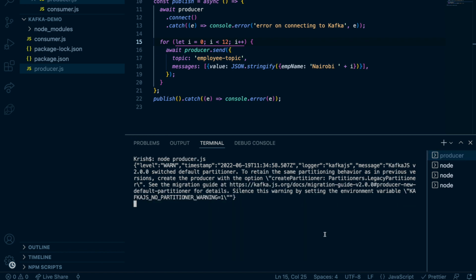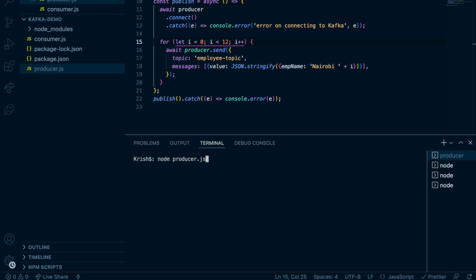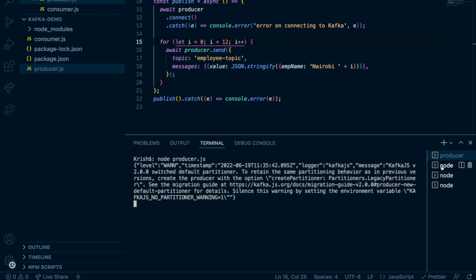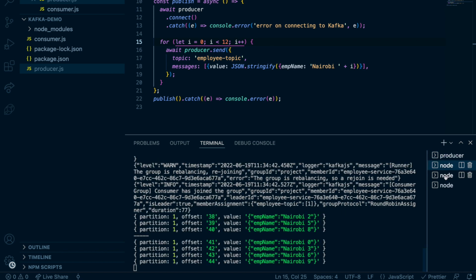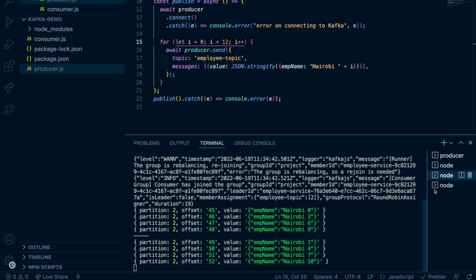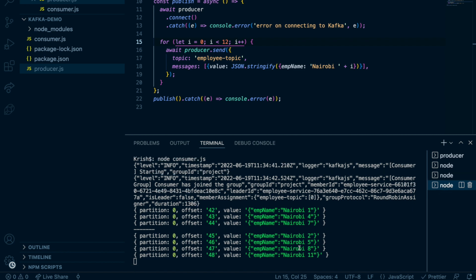Now remember, we don't provide any key. So now when you run this, if you go here, it gets 4 messages. If you go here, it gets 4 messages. If you go here, it gets 4 messages.